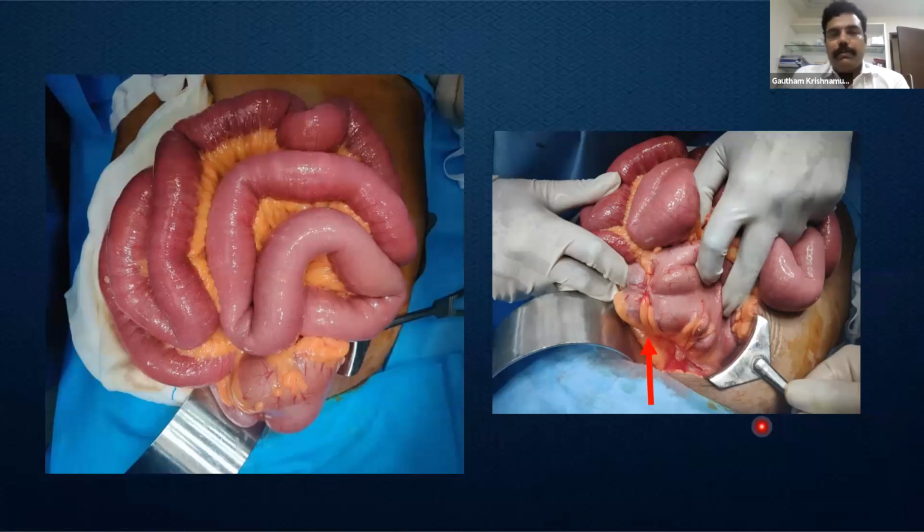So we took up the patient for surgery. As with the CT, intraoperatively we found the hugely distended large intestine as well as the small bowel, and we can find the stricturous growth which is present in the more distal sigmoid.